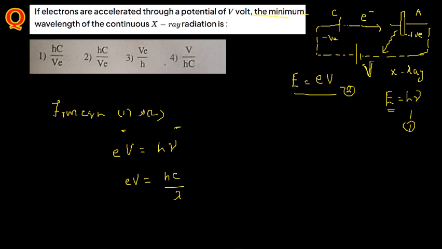See, just go through the questions. We have to find the relationship between these two. We got the relationship between these two, but what they are asking here is the minimum wavelength. From this, what I'm going to mention here is the minimum wavelength. In that case, lambda is equal to Hc, which is already there, divided by E into V. So that's all. So that is the answer in this case.